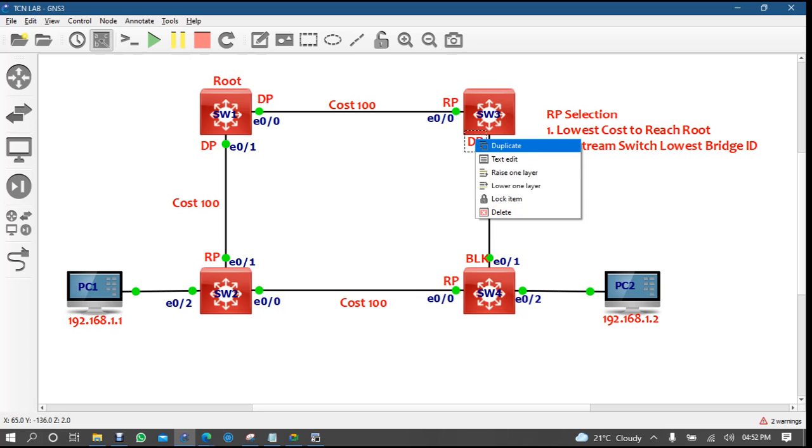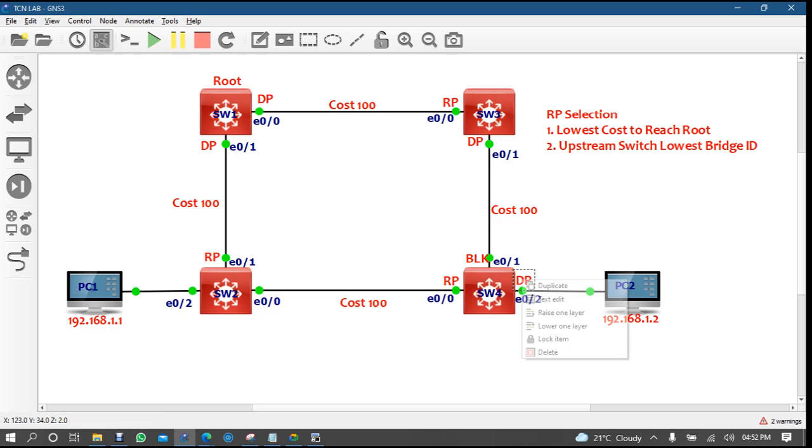Like here, or in future also, if I give you any lab. I'm talking about this blocking. Did you manage to get that this one is the blocked one, and the up and down is because they are all equal? Even the interface is E0/1, E0/1. See, on switch 4.